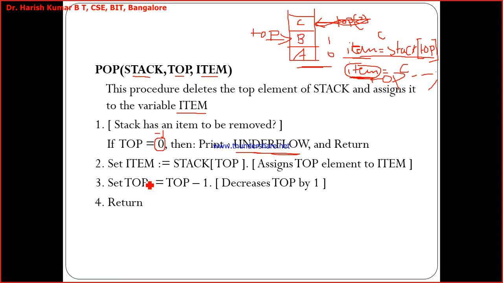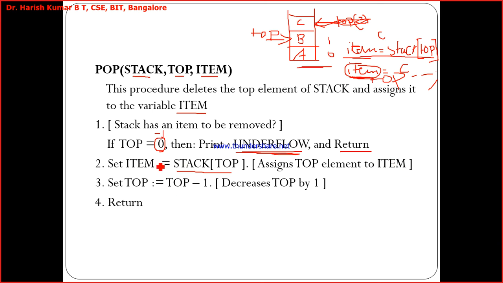Hope you are following. If top is equal to -1, then print underflow and return. If top is not -1, see what we are doing. As I said here, item is equal to stack of top. Assign the top element to item.